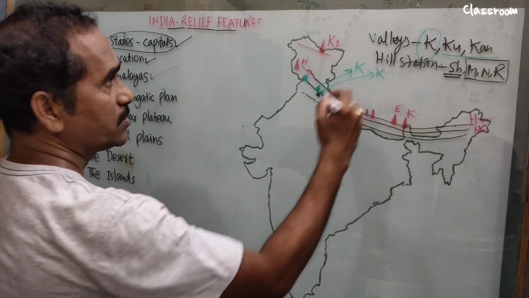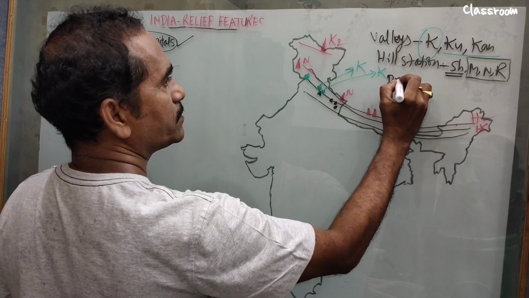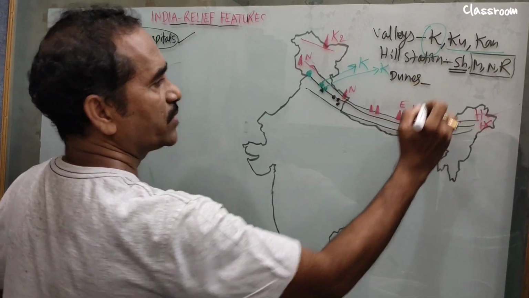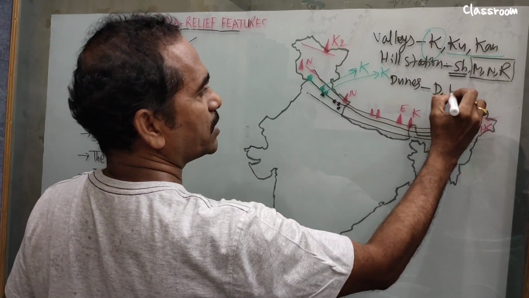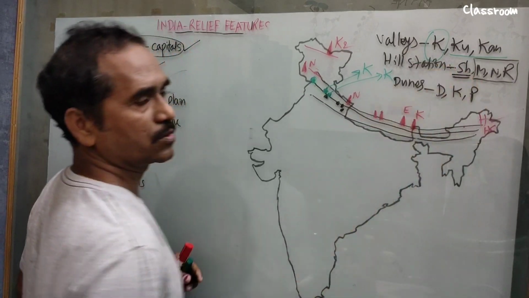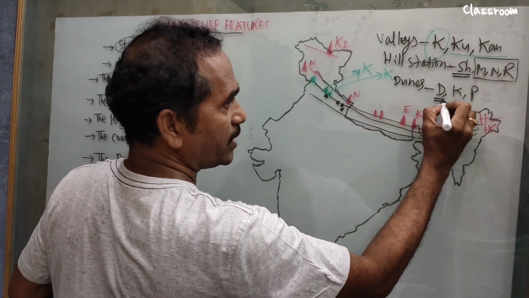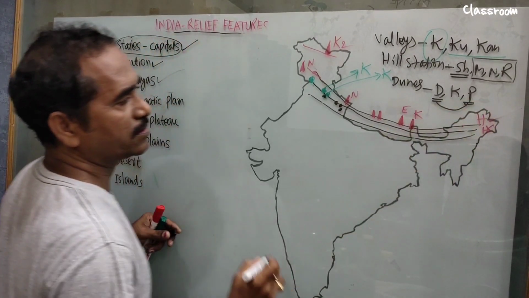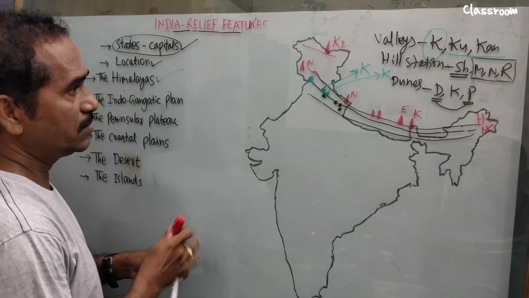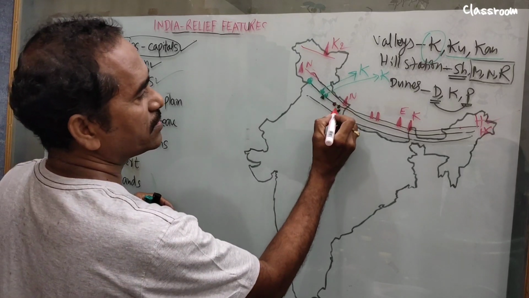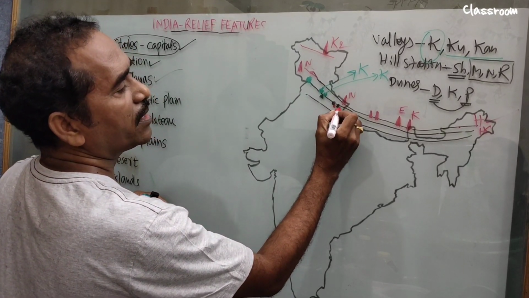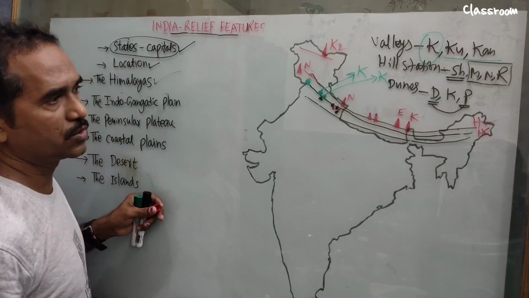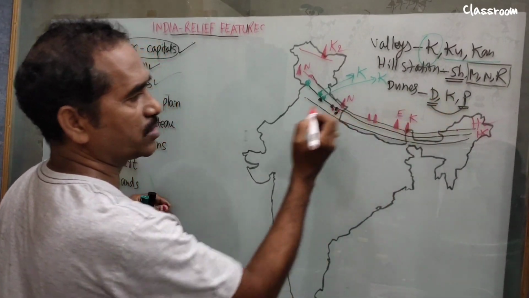Right. Next, move on to dunes. Dunes, we know Dehradun, Kotli Dune and Patli Dune. Dehradun and Patli Dune, these two are located in Uttarakhand. See, this is Uttarakhand, this is Dehradun and this one is Patli Dune. Dehradun is the capital city of Uttarakhand.